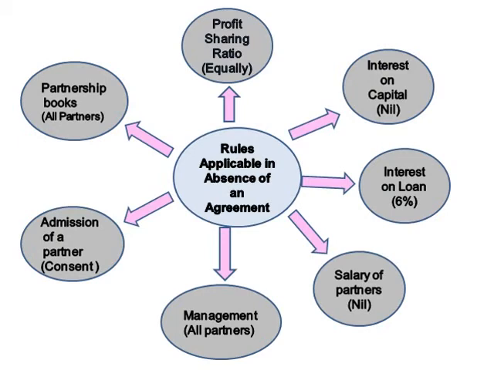Suppose the partners do not have any agreement, what are the rules applicable in absence of an agreement under the Partnership Act 1932? First, profit sharing ratio: all the partners can share profits equally. Interest on capital will not be provided to the partners. At the same time, no interest will be charged on the drawings, and on loans, 6% interest will be charged. Salary of partners: if it is not mentioned in the partnership deed or if no partnership deed is maintained, no salary or remuneration is provided to the partners.